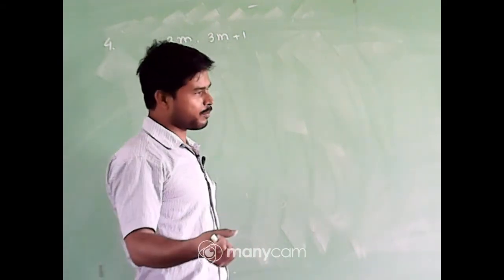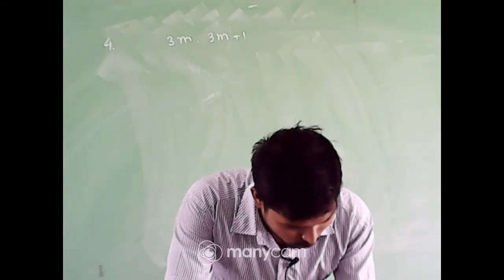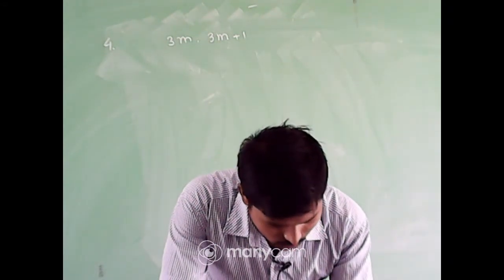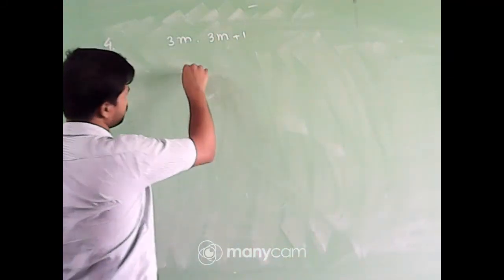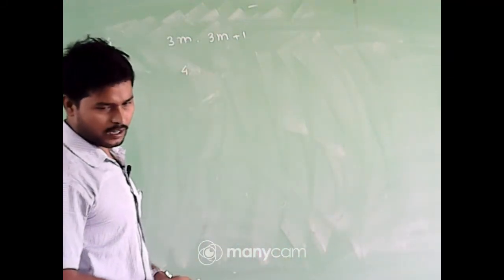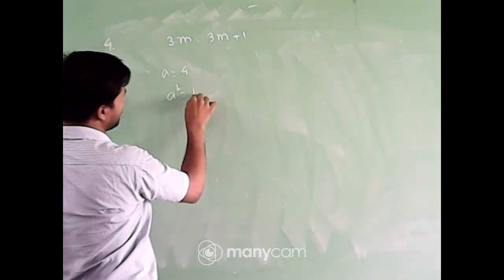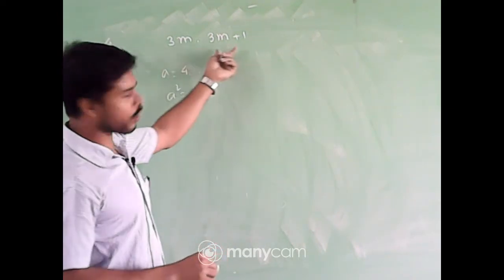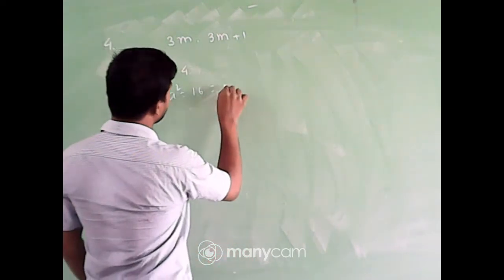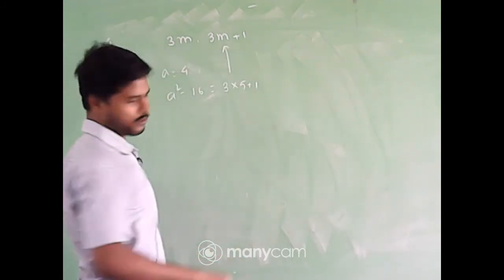You can give me an example of a positive integer. Any positive integer. For example, if I take the number 4 and make it square, what will the square be? It is 16. So we can express 16 in either this form or this form. We can write it as 3 into 5 plus 1, which is in that form.